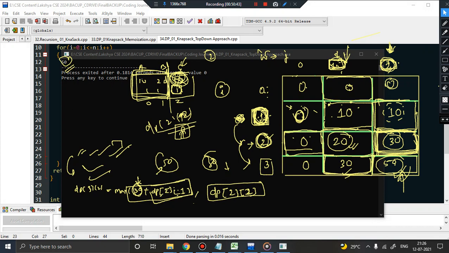And the time complexity is definitely n cross w. Space complexity also remains the same. What is the advantage? Definitely you have avoided the chances of stack overflow via recursion.